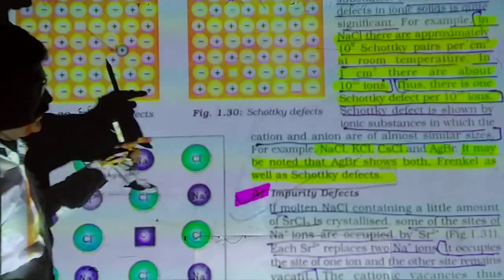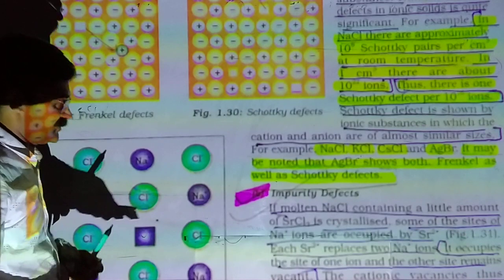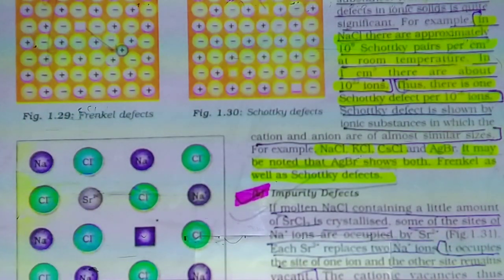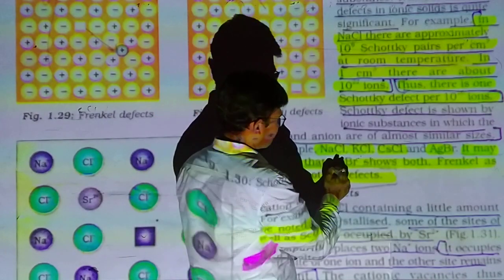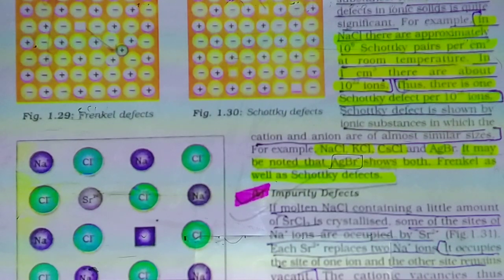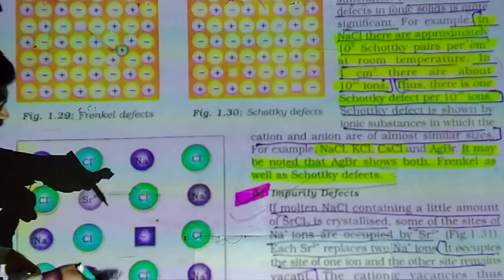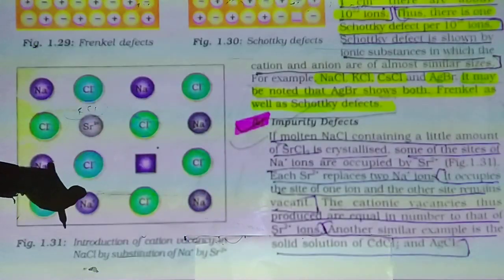Schottky defect is shown by ionic structure in which the cation and anion are almost similar in size. NaCl, KCl, cesium chloride, silver bromide possess this type of defect. Now, many times asked in exam, AgBr shows both defects, Schottky and Frenkel. Only one crystal possesses both types of defect. Which one? Yes, Frenkel and Schottky both defects occur in AgBr.